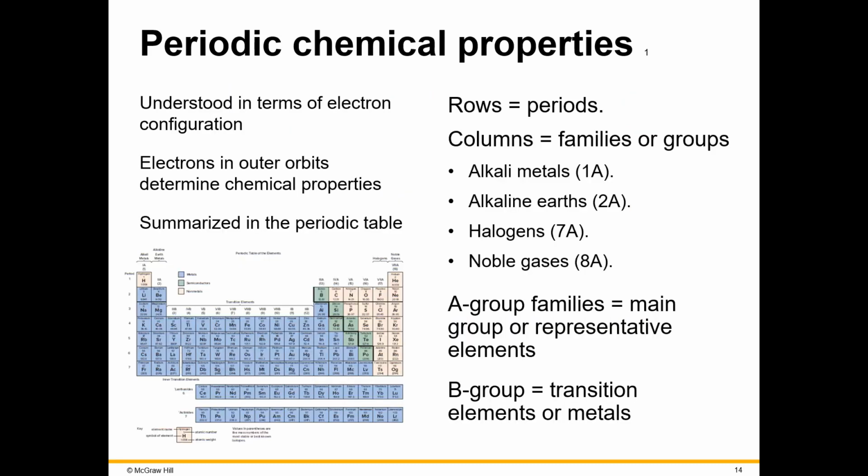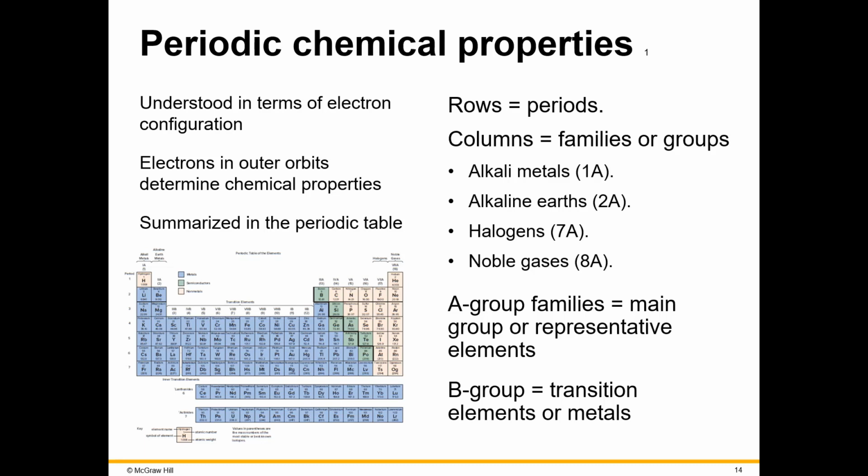Looking at the periodic table further, as I had mentioned, the horizontal rows are periods and the vertical columns are the families or groups. Now the family identifies the number of electrons in the outer orbitals, which also are going to be the reactive electrons.